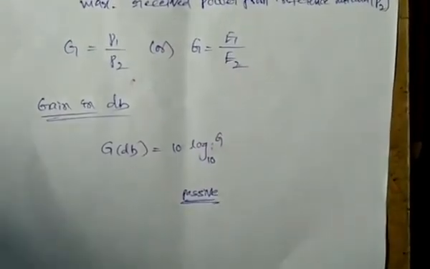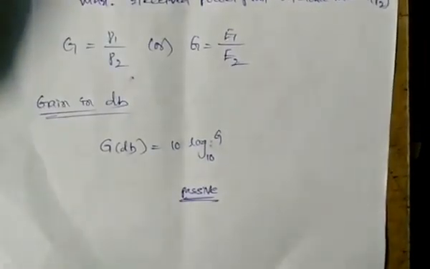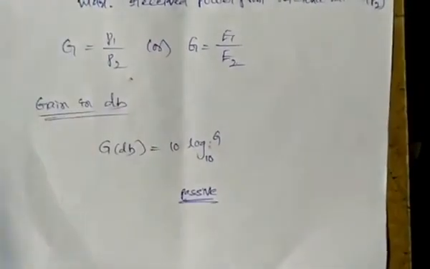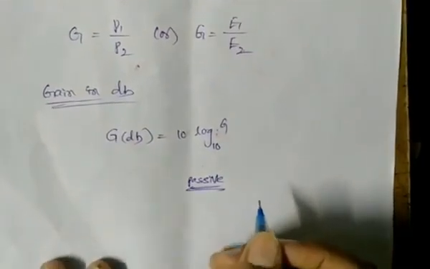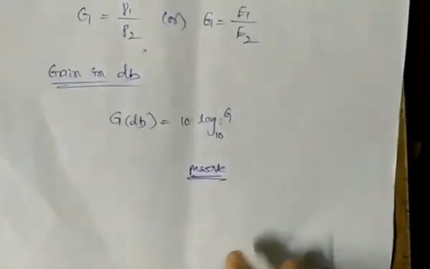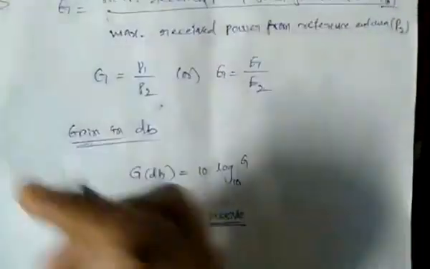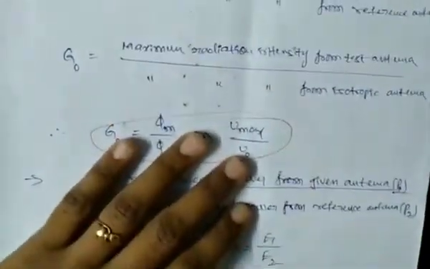Now how do we find the antenna gain? For finding the antenna gain, we have to compare the test antenna, the actual antenna, with a reference antenna. The reference antenna may be an isotropic antenna.